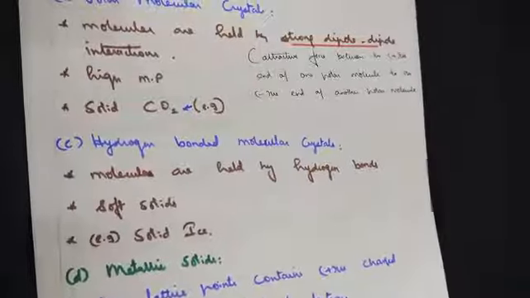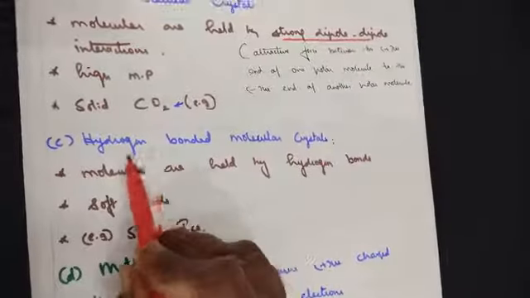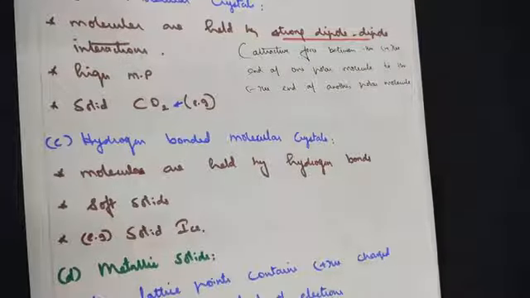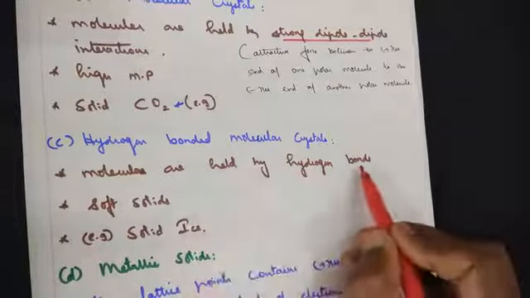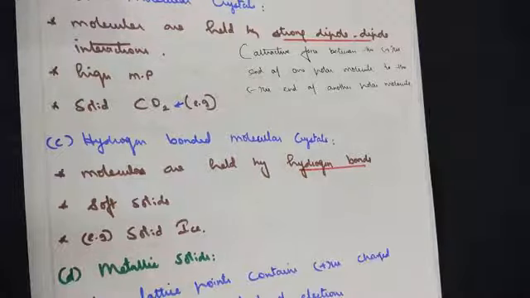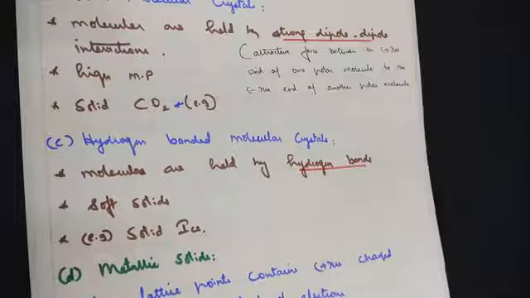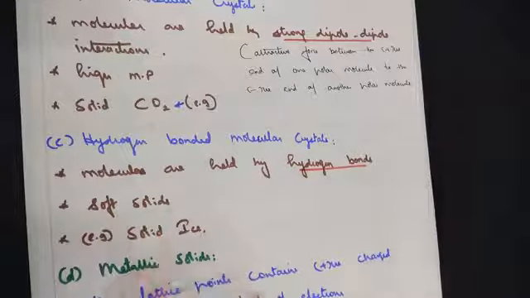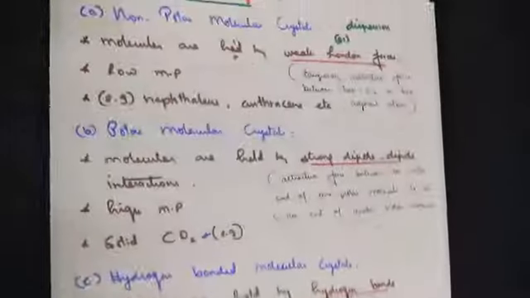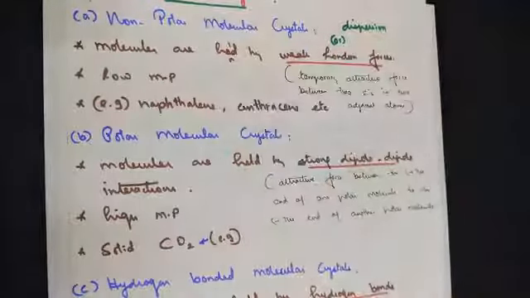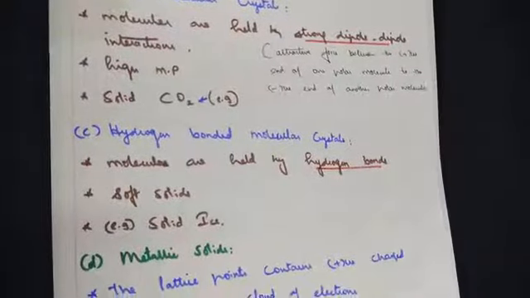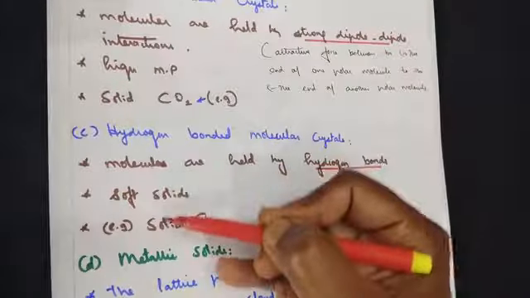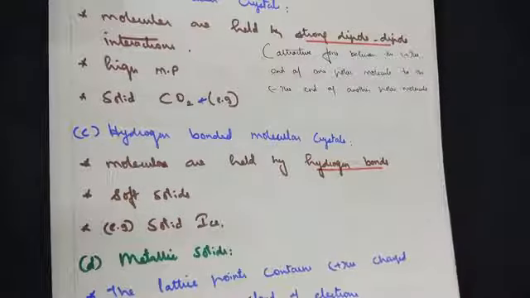Moving on to the third type of molecular solids, they are called hydrogen bonded molecular crystals or solids. Molecules are held by hydrogen bonds. What's the meaning of hydrogen bonds? Weak forces that arise due to electrostatic attraction. They are soft solids, and an example will be solid ice. So these are the three types of molecular solids. Molecular solid is further divided into non-polar, polar molecular and hydrogen bonded molecular crystals. From the exam point of view, if you write down the key answers that are given, it's more than enough.